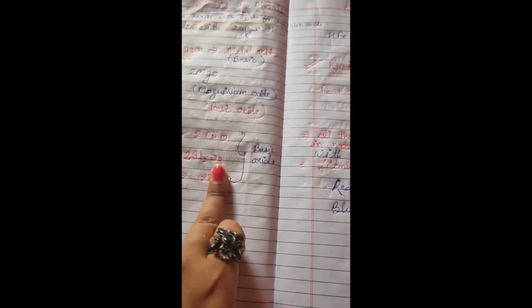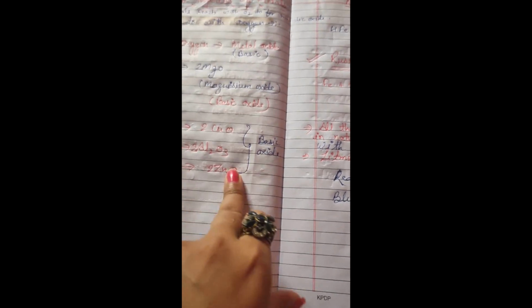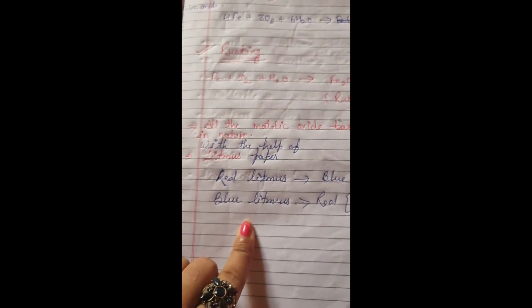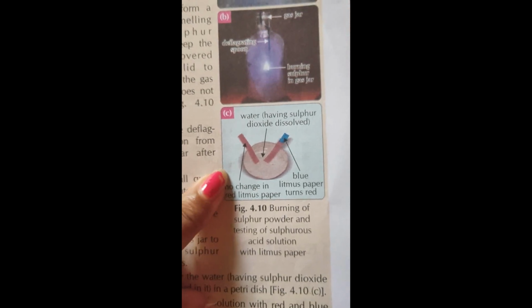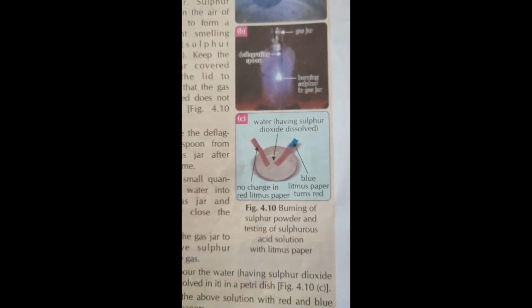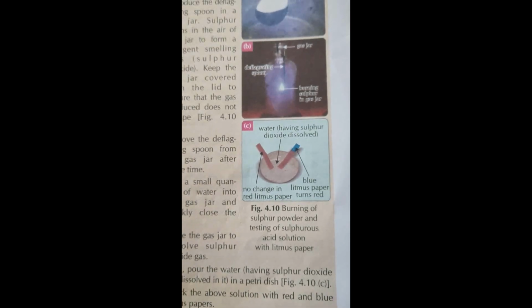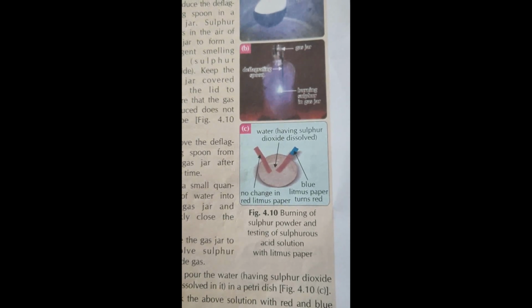We prove that with the help of litmus paper. If you remember, you studied litmus paper in your previous class. Litmus paper determines whether a particular solution is acidic or basic. All right. In the litmus test we have litmus paper. There are two types of litmus paper available, red litmus paper and blue litmus paper. Now, you have to dip the paper in the solution, and based on the change in color you can say whether the solution is acidic or basic in nature.